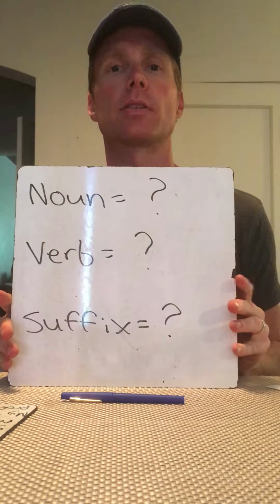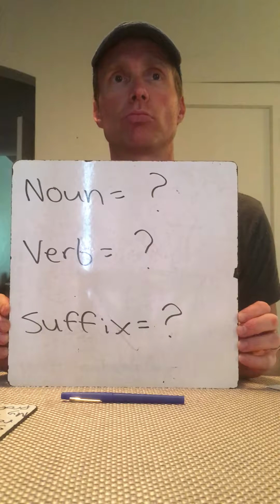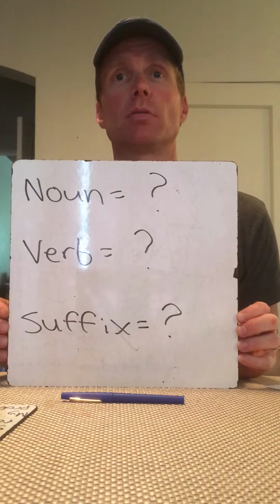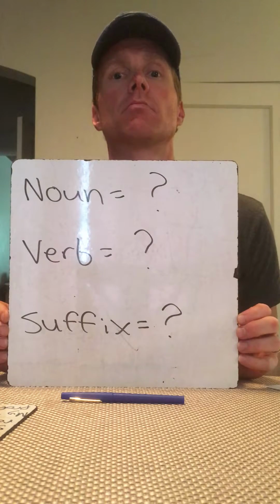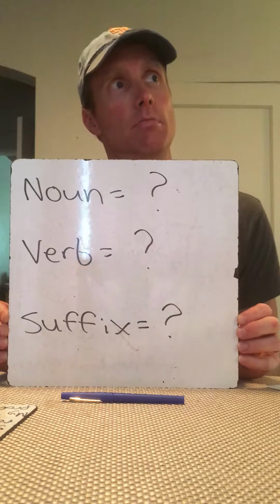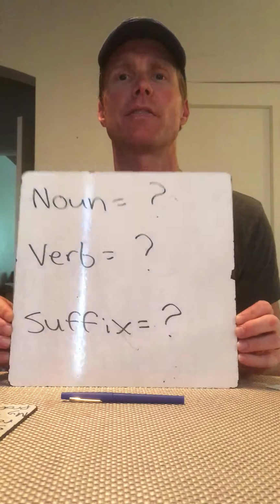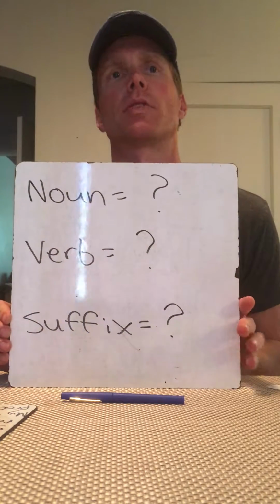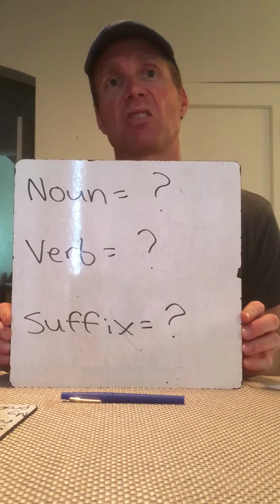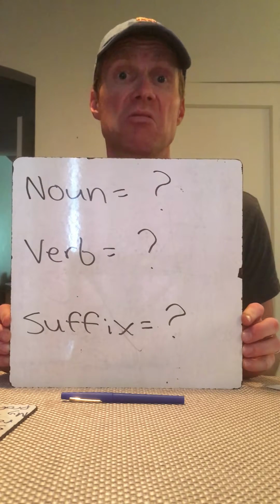Okay, so let's talk about these words, right? Noun, verb, and suffix. Who thinks they can give us just an example of a noun? That's right. For example, dog. Dog is a noun, absolutely. That's really good. Table is a noun also. Mr. Demersky. Mr. Demersky is a noun, right? So what is basically a definition of a noun? For example, Mr. Demersky is a person. A table is a thing. A dog is an animal. Nouns are people, places, things, or ideas, right?